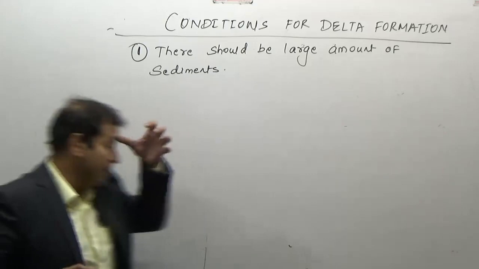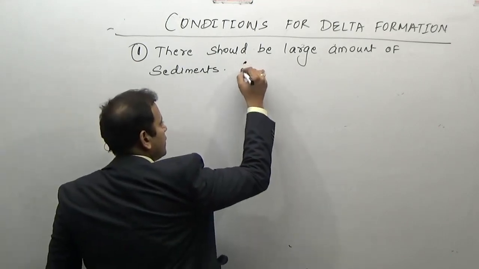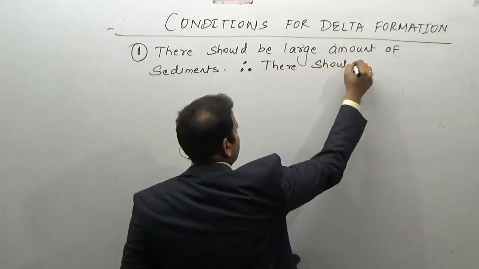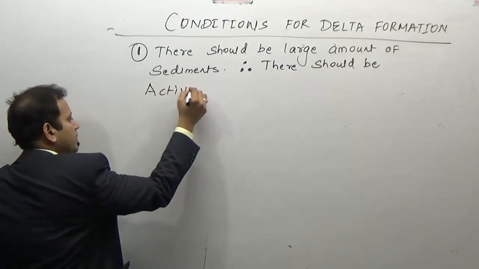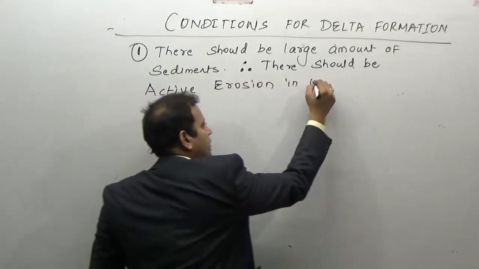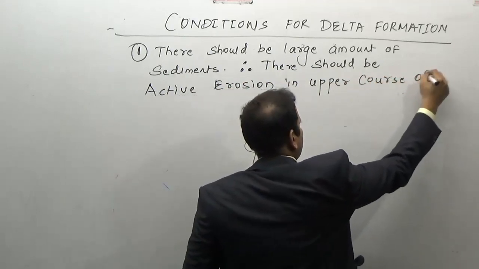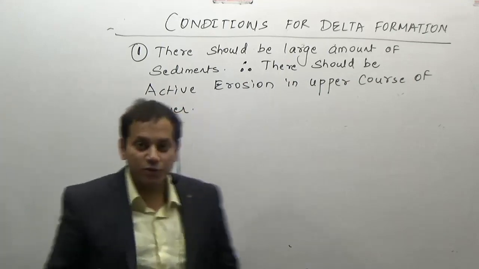So there should be a large amount of sediments. That means the river should engage in extensive erosion. Therefore, there should be active erosion in the upper course of a river. Then only will the sediments be formed.